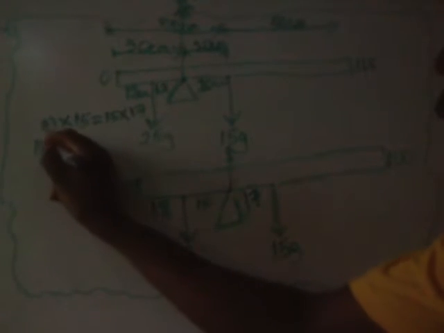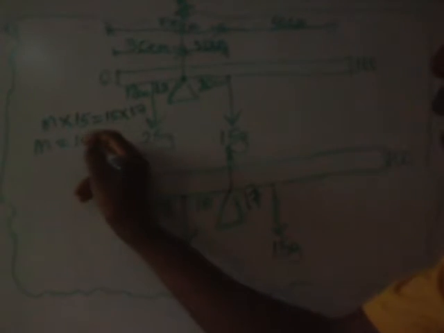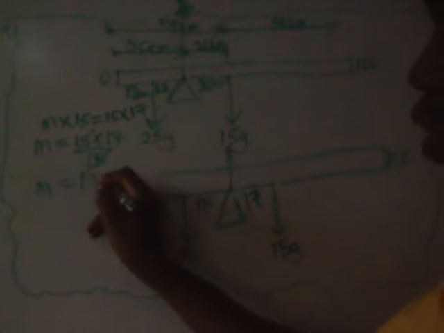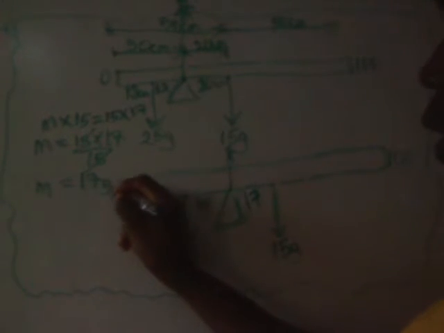So M becomes 15 times 17 over 15. Are we there? So 15 cancels 15. So our mass is 17 grams. Okay, so the new mass we are bringing is 17 grams. But that's not the final answer.